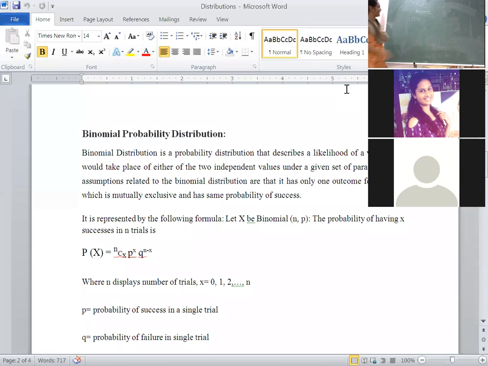That means the number of trials, always represented by the letter small n, is finite and fixed. That is the first condition when we follow binomial distribution. These assumptions you have to remember, students.